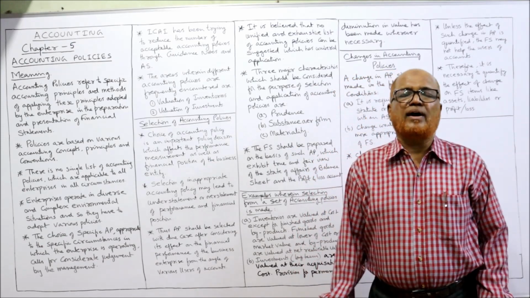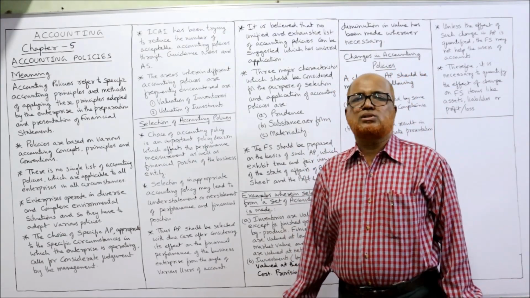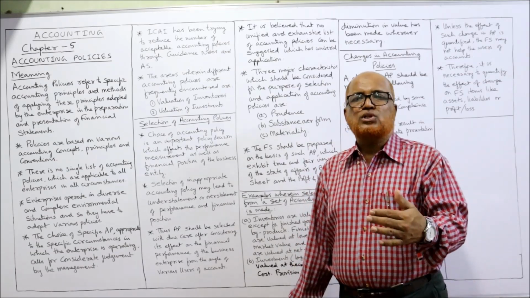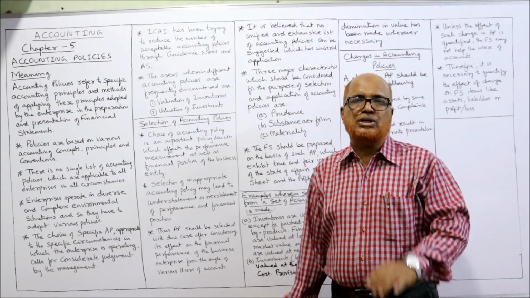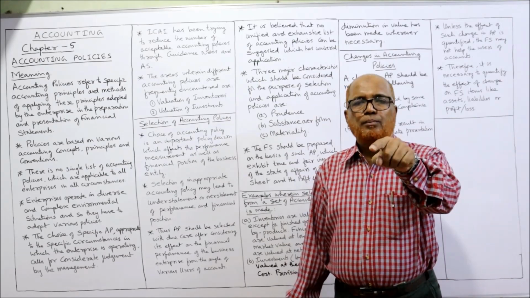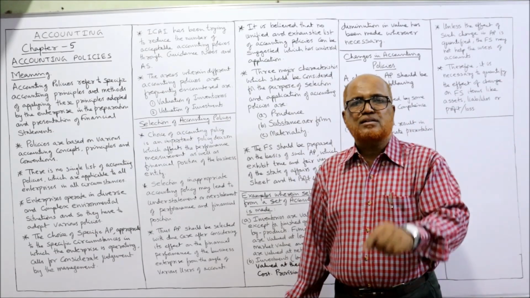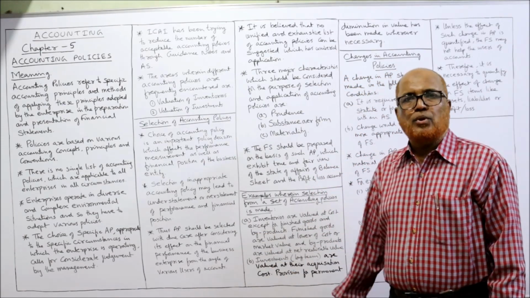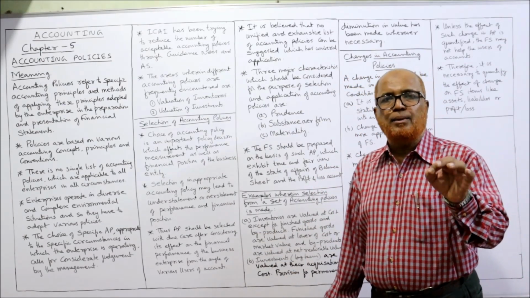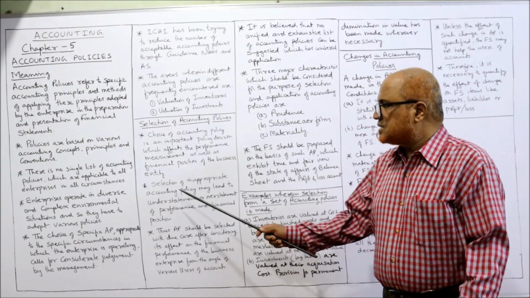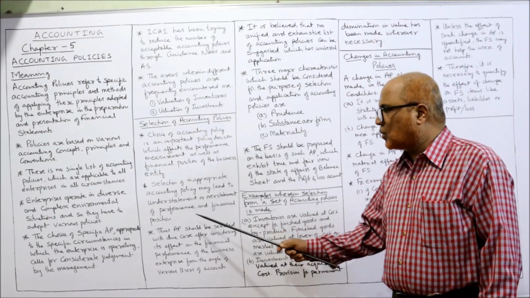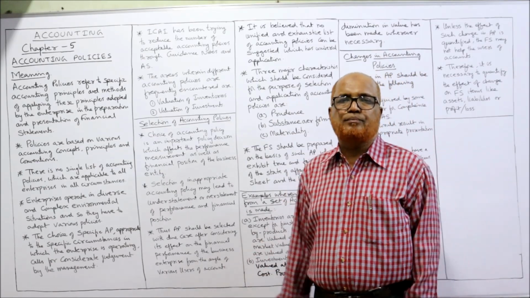Performance measurement means finding out the profit or loss by preparing the profit and loss account, and financial position can be ascertained by making the balance sheet. So accounting policy very much affects the performance results and also the financial position. So this is very, very important. Selection of an inappropriate accounting policy may lead to understatement or overstatement of financial position.